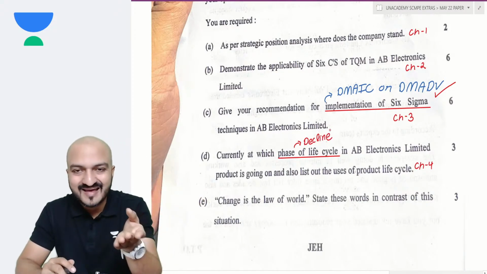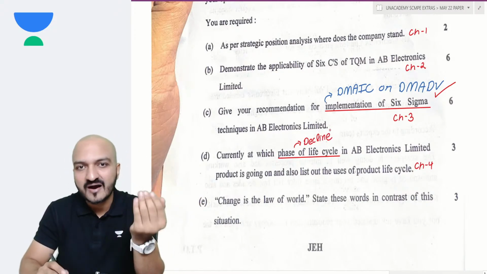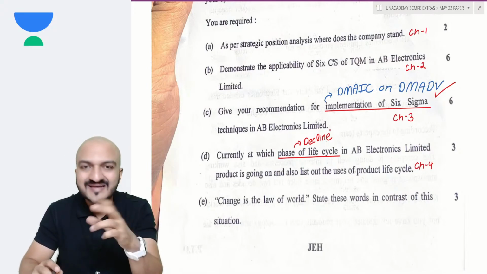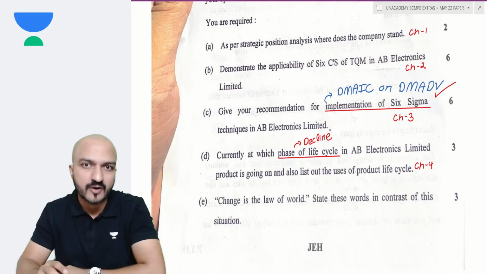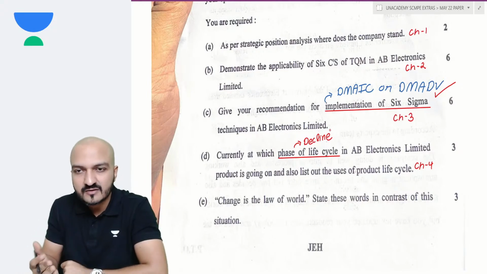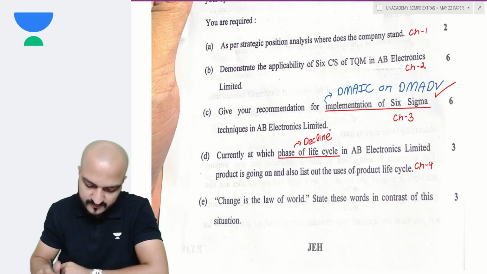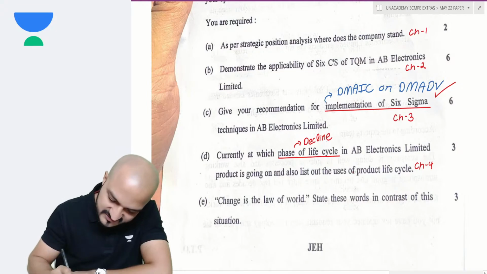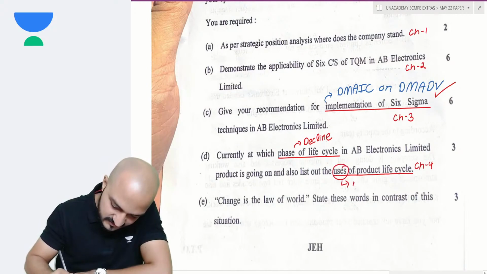Before that decline stage, you should have started doing R&D of new products, and you should have already introduced the new product, which you have not done yet. Now you do that, right? And they're asking you to list out the uses of product life cycle. Well, the uses of product life cycle are as good as the benefits of product life cycle.